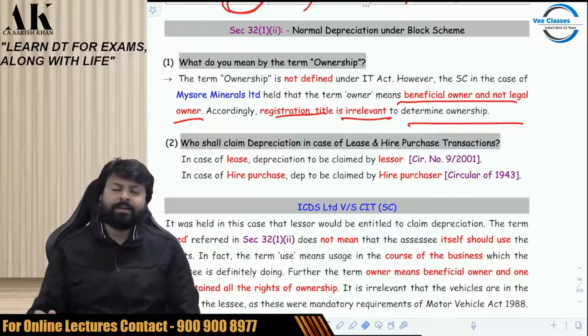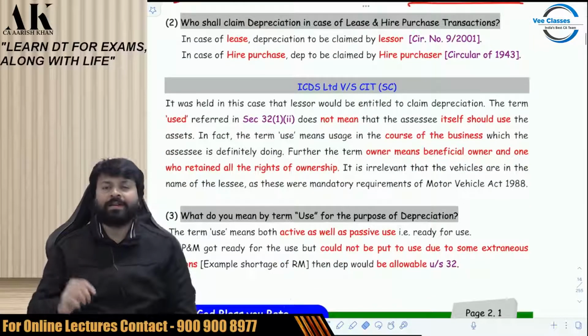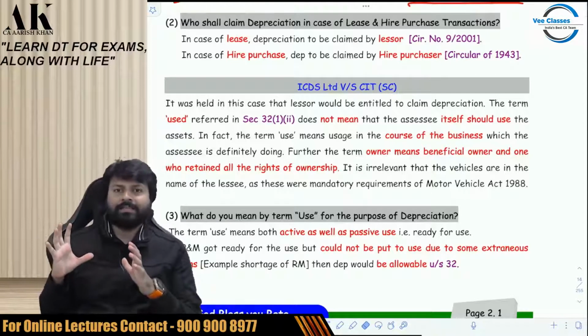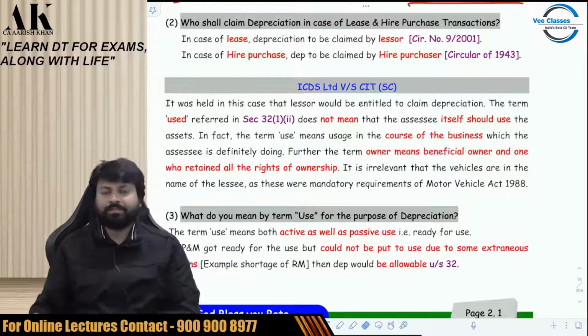Now there is a very interesting issue over here, a very important Supreme Court judgment, which is very important for exam as well as for practical life. Now let me tell you about that. Pay attention, please. There was one car leasing company, who used to give cars on lease to customers. Now, the lease which was given by the company was a long-term lease.